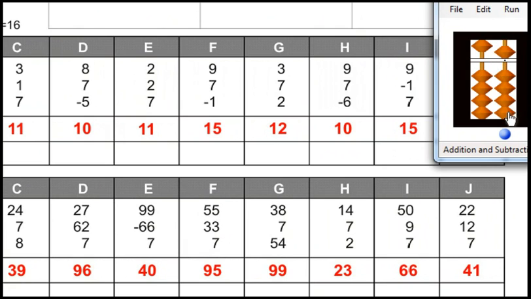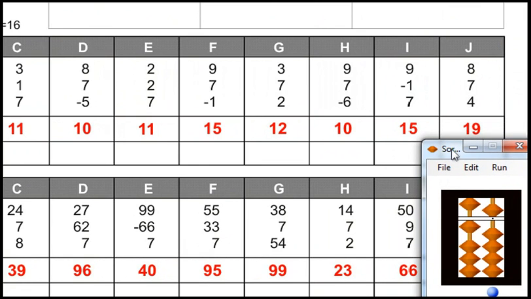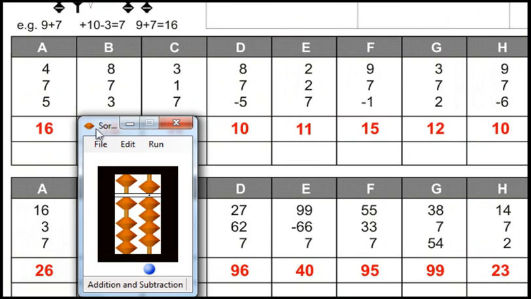Reset. 9 minus 1 plus 7. Answer is 15. Reset. 8 plus 7 plus 4. Answer is 19. Reset. 16 plus 3 plus 7. Answer is 26.